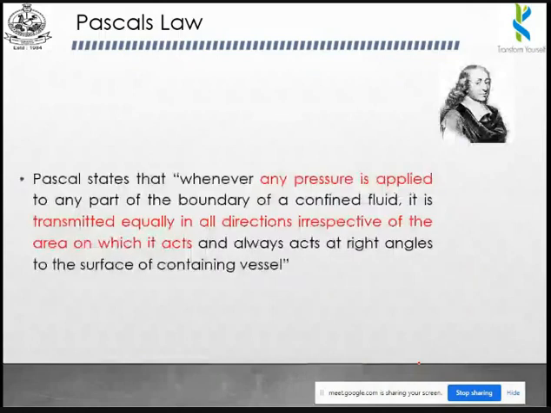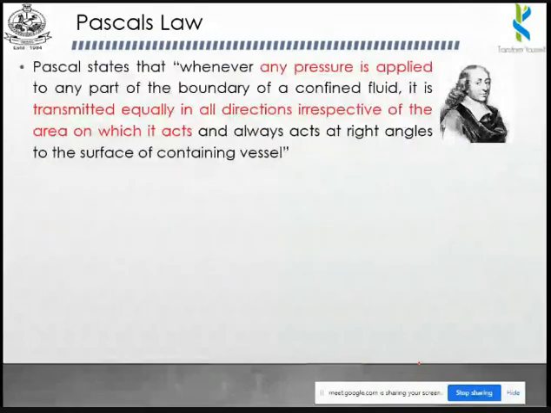Okay. So now we are moving to Pascal's law. So we are going to see the definition of Pascal's law. Now we have seen the explanation of Pascal's law. Okay, I will read the definition first. Pascal's law states that whenever any pressure is applied to any part of the boundary of a confined fluid, it is transmitted equally, and in all directions, irrespective of the area on which it acts. Okay, and always acts at right angle to the surface.